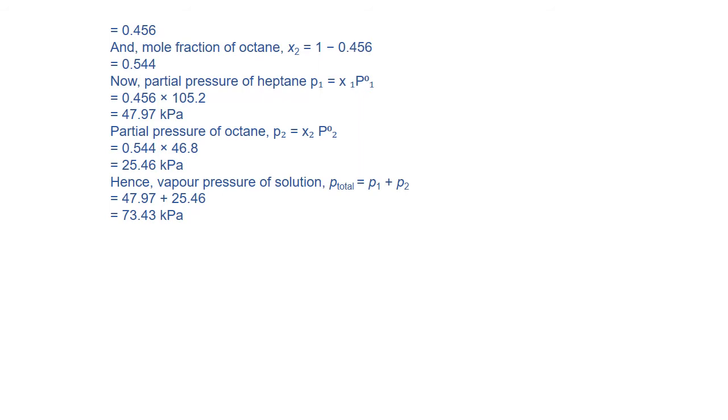So P1 is equal to X1 P1 naught, values are put. Partial pressure of octane is also calculated. Hence the vapor pressure of the solution is the combination of 47.97 plus 25.46 equal to 73.43 kilopascal. So in that case, we have to solve the numerical in the same way.